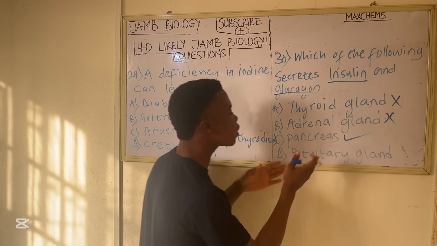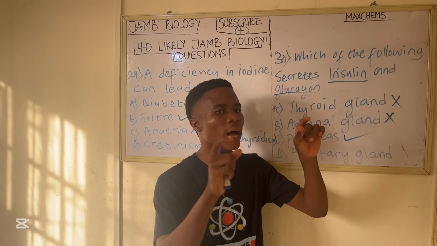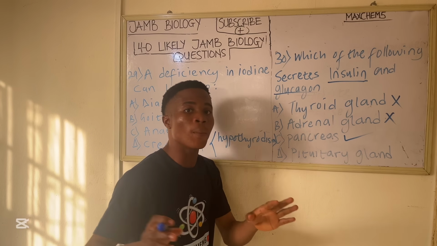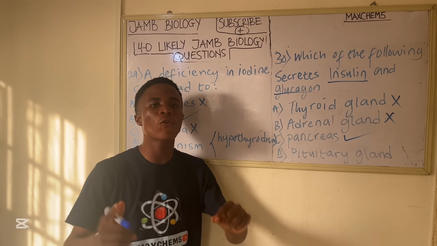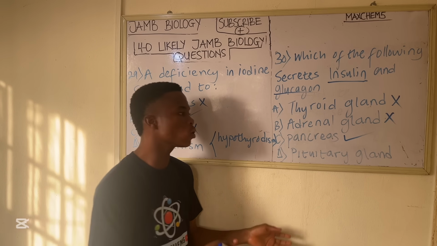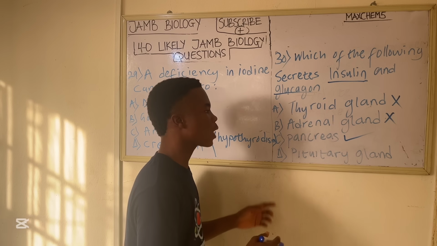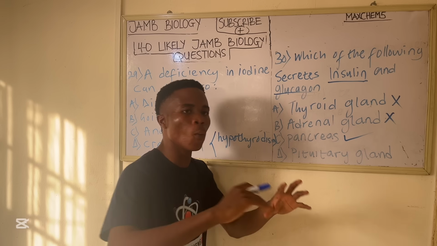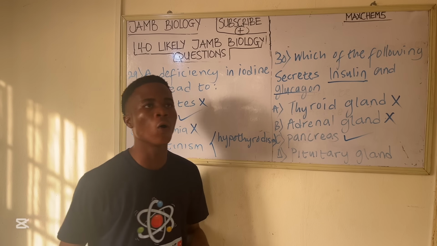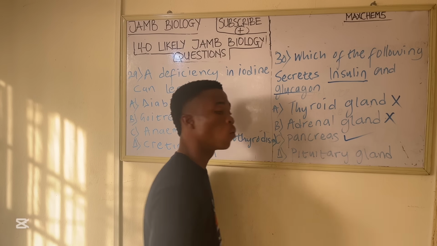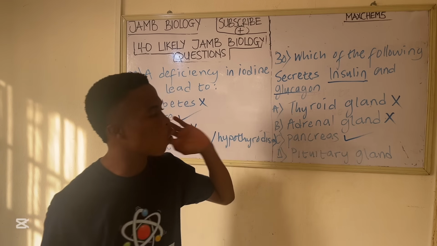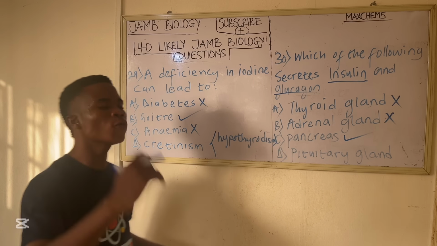So let's analyze this one. Pituitary gland. The pituitary gland is also called the master gland. Take note. The reason it is called the master gland is that it stimulates the functions of other glands. It produces hormones like thyroid stimulating hormone, which stimulates the thyroid gland. So it produces hormones that will stimulate other glands. It produces hormones like cortisol as well. You can get more hormones that are produced by the pituitary gland. So the correct answer to the question is the pancreas. Let's move to the next question.